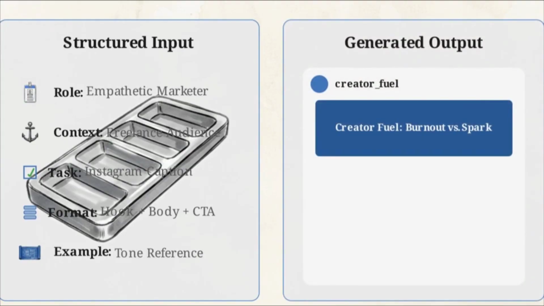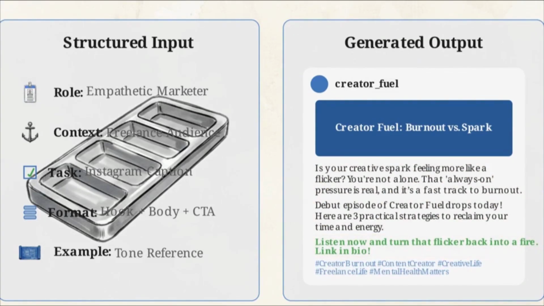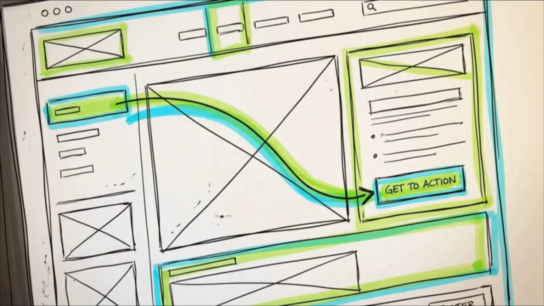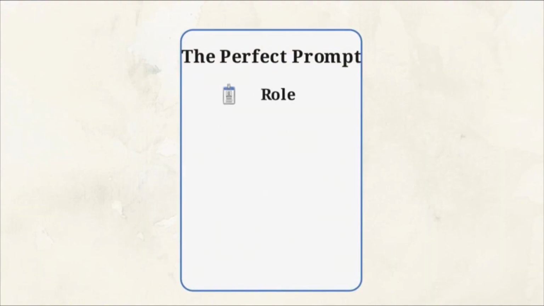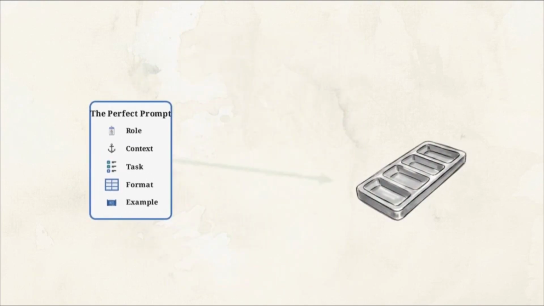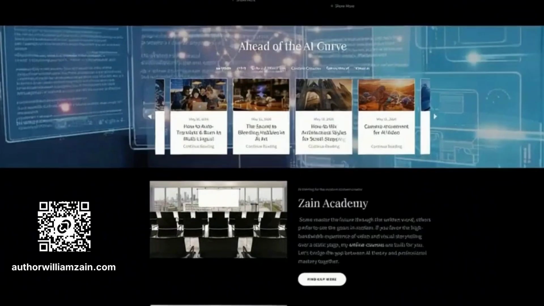It addresses the industry's always-on pressure and offers specific solutions, all while maintaining the exact structure she requested. This structured prompt is your starting point. You can now treat the AI as a collaborator, providing follow-up instructions to refine and polish the result until it perfectly matches your vision. Role, context, task, format, example. When you move from simple commands to comprehensive briefs, you shift the process from guesswork to a predictable professional standard.